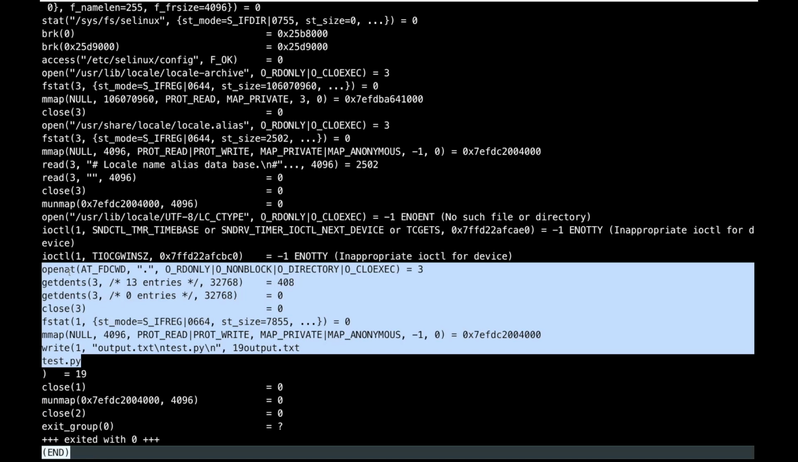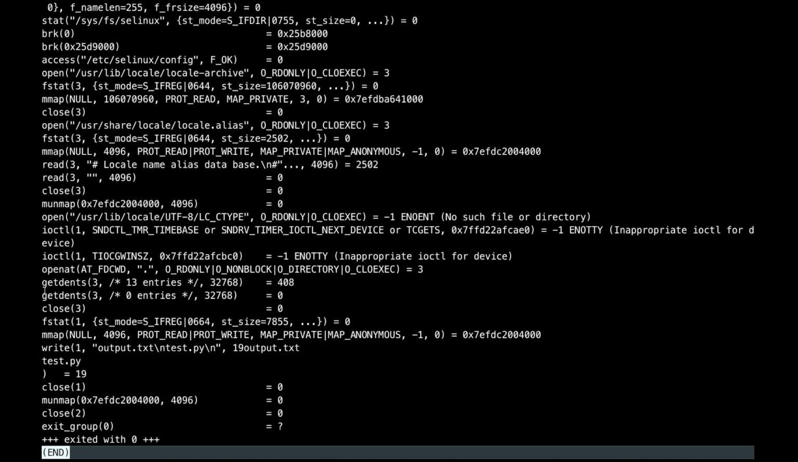So the open system call is used for opening a file. And then you see the current working directory is passed here, and also dot is passed here, right? Dot means the current working directory basically. And other flags are passed here. And you have the file descriptor here as 3, basically.